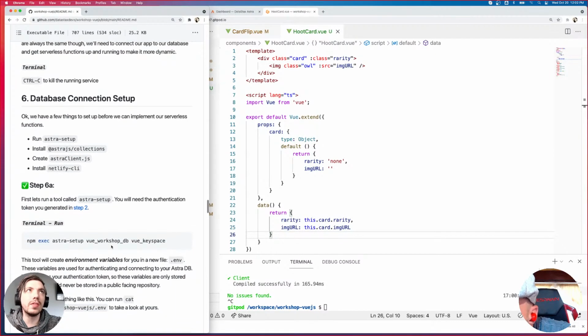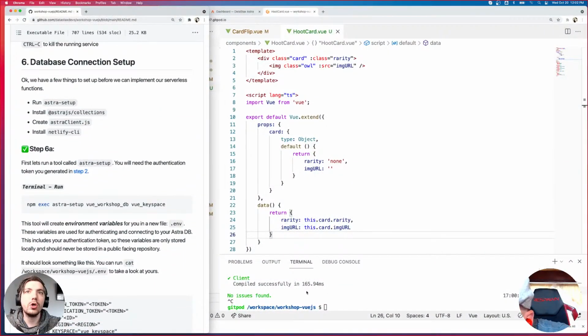So we need to do a few things to connect to our database. We're going to run Astra Setup first, which is a tool that allows you to very easily connect to a specific database in Astra. We're going to install the library astra-collections, which is the document API library to communicate with our database.